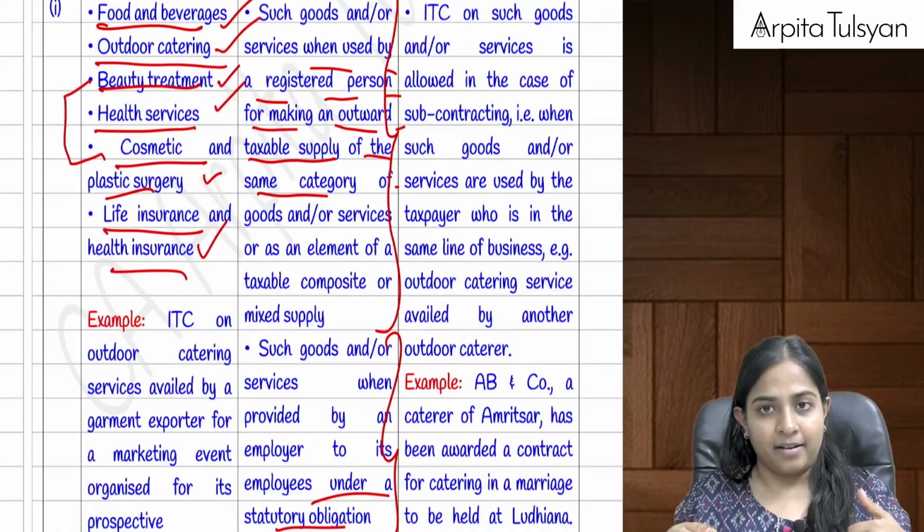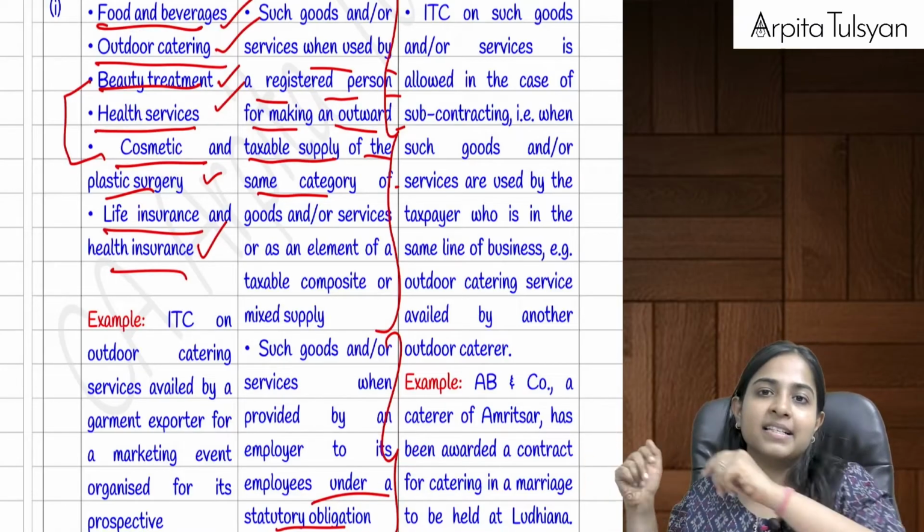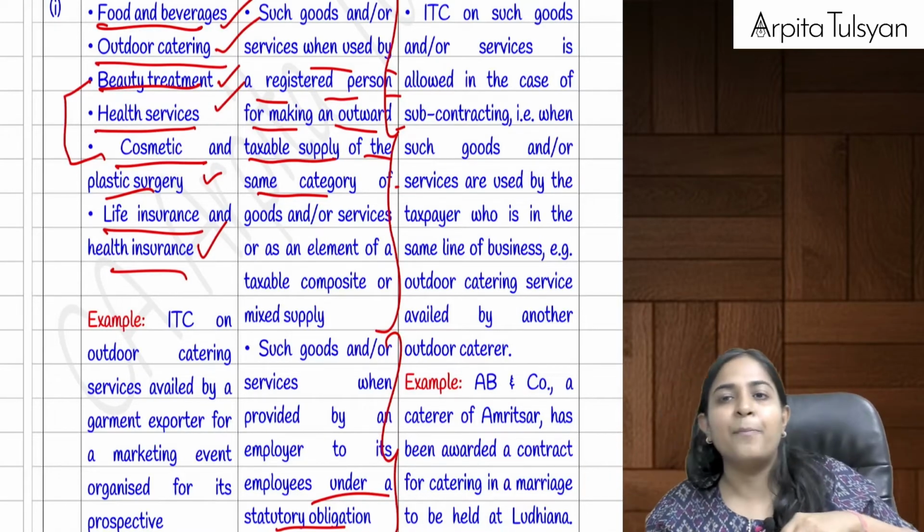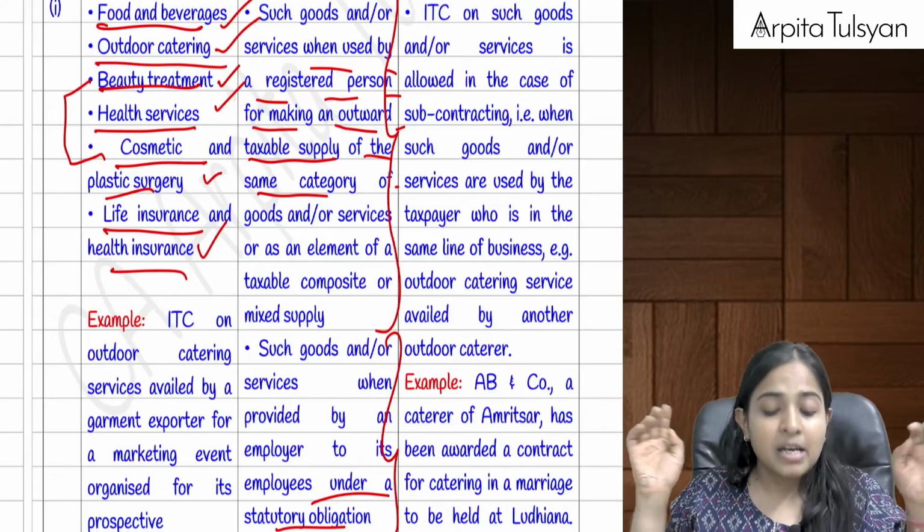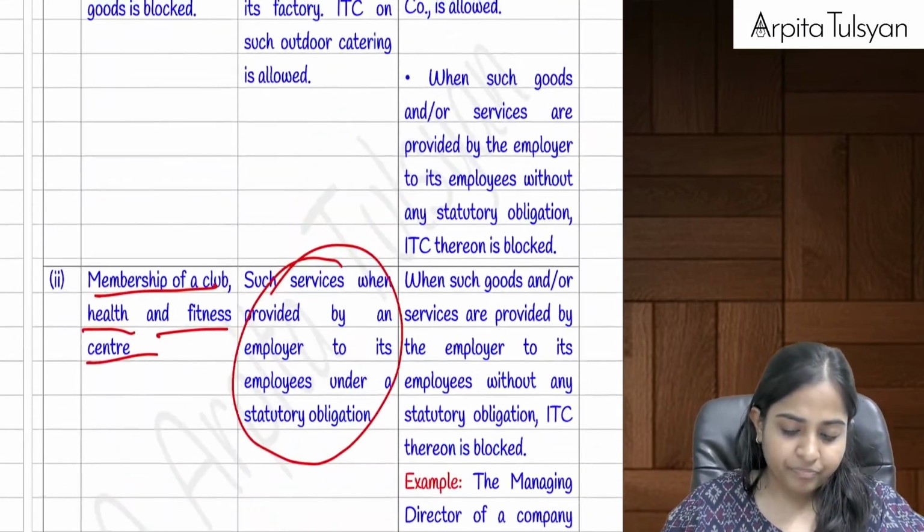Or let's say I am a caterer. I want to provide catering services to someone else. For that, I have taken some input services. That will be allowed because I am into the same line of business. Are you clear with this?